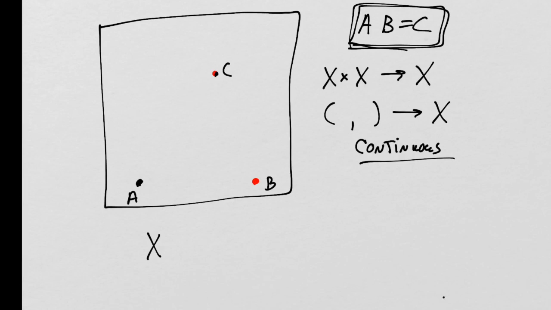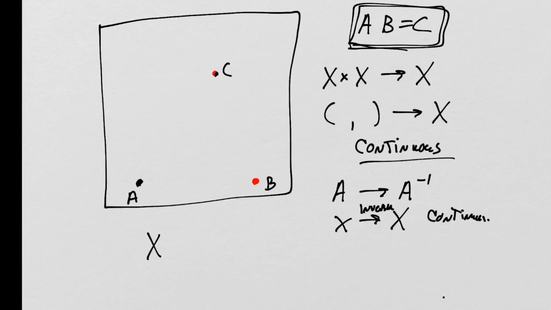I also have to make sure that the mapping from any element A to its inverse, which is a mapping from the set X to the set X, but it's a special mapping, the inversion mapping, also has to be continuous, right?